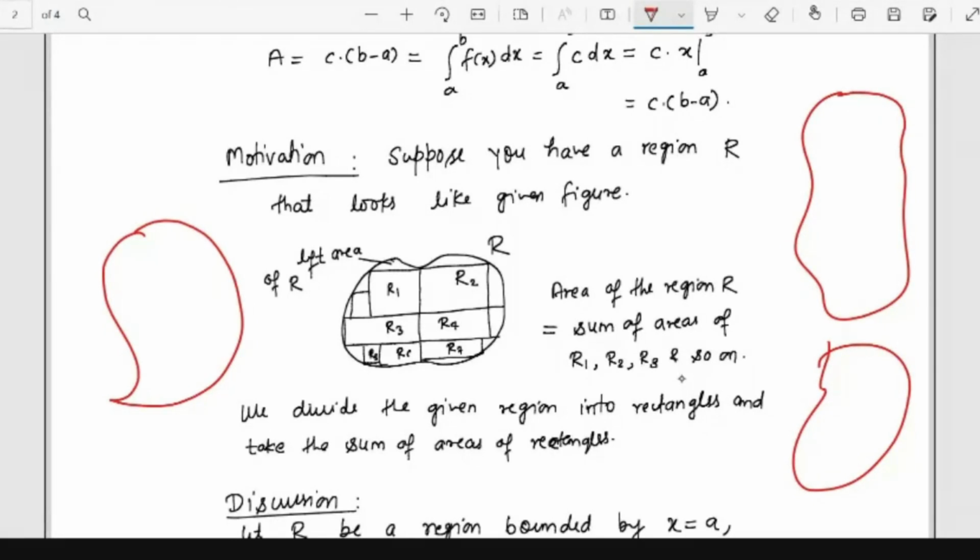Suppose I have this mango shape and I want to calculate the surface area of this mango. Because I know how to calculate the area of a rectangle, I will draw some rectangles on this mango, and suppose I have many rectangles on this mango, then I will calculate the area of all the corresponding rectangles. First of all, I have to make the rectangles on this mango.